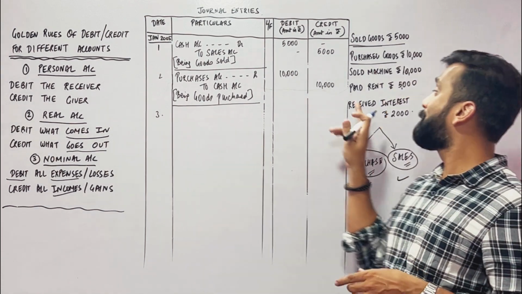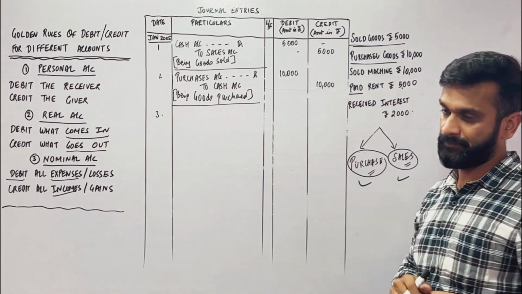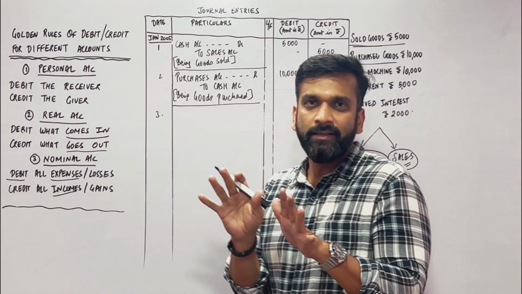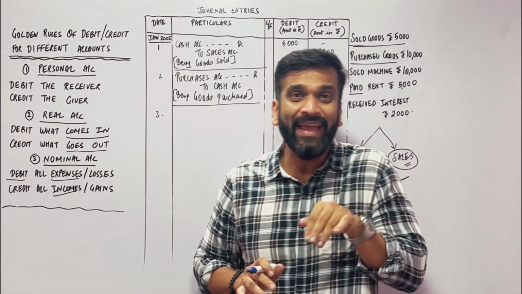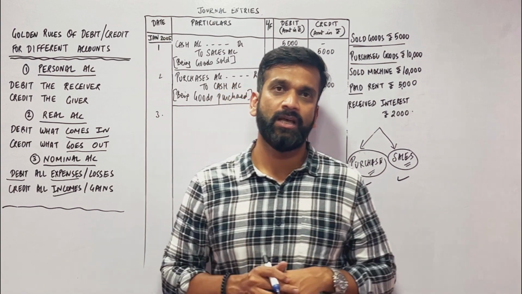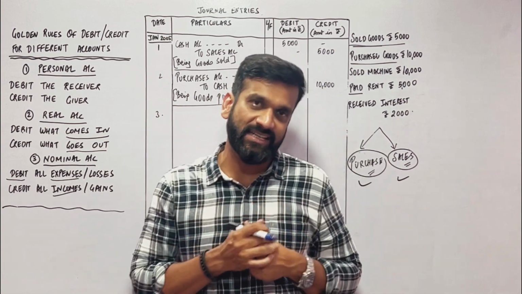Number 3 is paid rent. Guys, you must understand there are two words which are very important. One is paid and the other is received. Paid, what you pay? Cash. Received, what you receive? Cash.